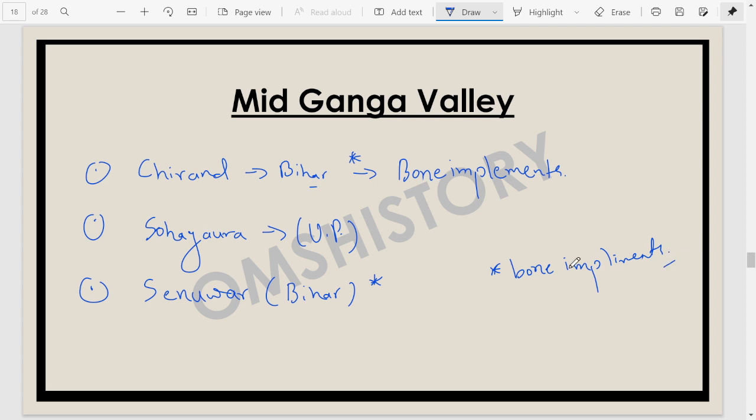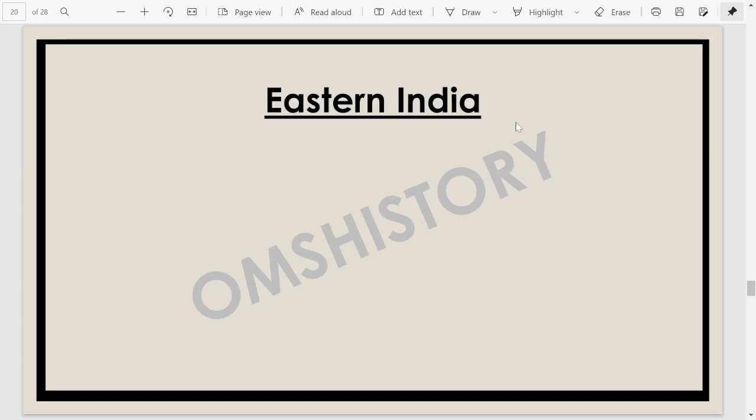Another site, if we talk about the mid Ganga Valley, is Taradi. This Taradi is in Bihar, in Gaya district. Okay. Moving forward, we have the sites in Eastern India. So we have certain sites like Kuchai and Golbai Sasan. Both of them are in Odisha.